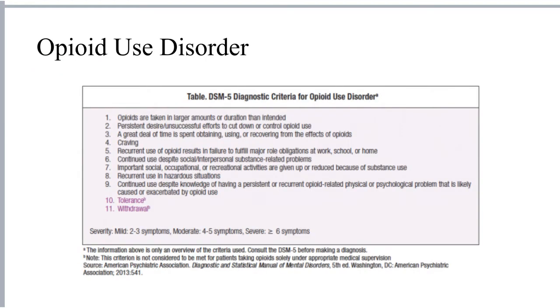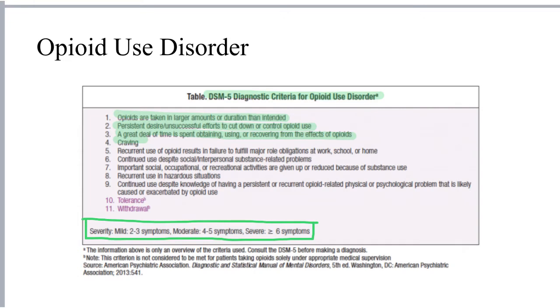The graphic on the screen here describes the DSM-5 diagnostic criteria for opioid use disorder. Specifically, in individuals where opioids are taken in larger amounts or duration, a persistent desire to cut down or control use that is unsuccessful, spending a great deal of time obtaining, using, or recovering from the effects of opioids, craving opioids, etc. An individual who has several of these criteria is considered to have either mild, moderate, or severe opioid use disorder, depending on how many symptoms are present.